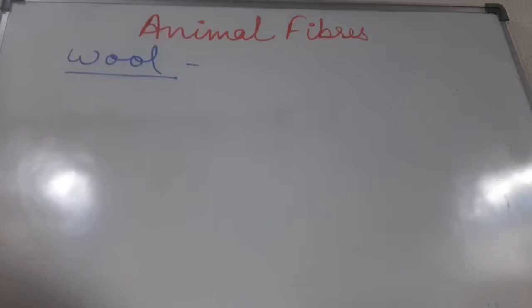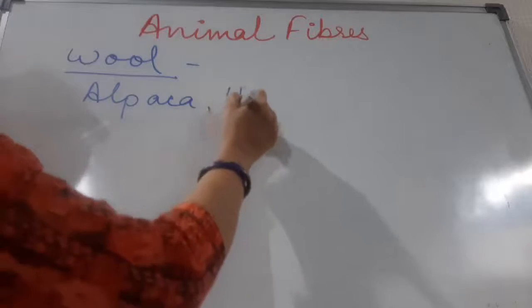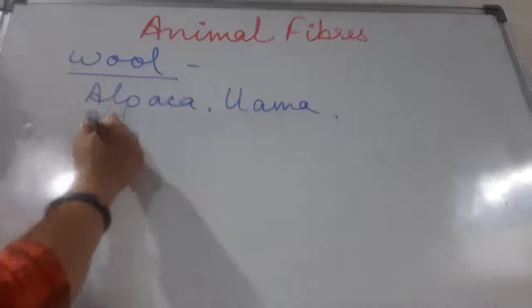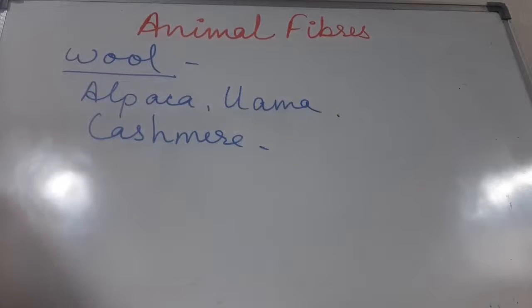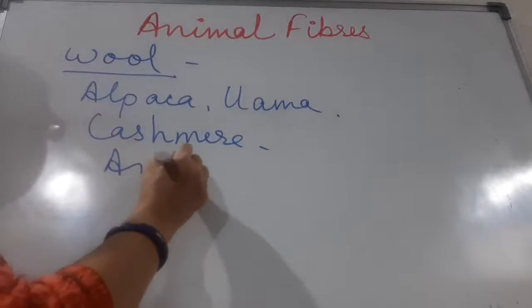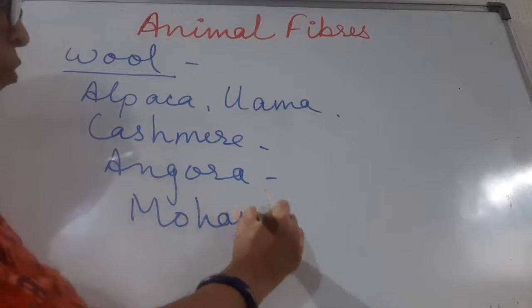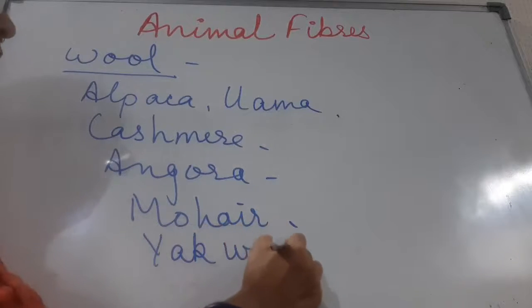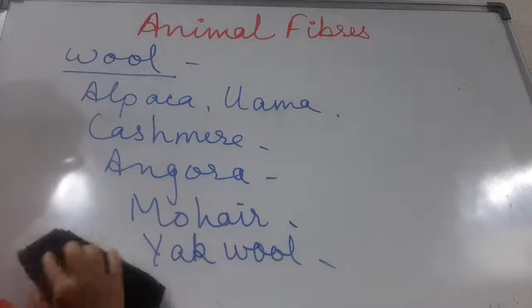Okay, children, there are different types of wool also, like alpaca, llama. They belong to the camel family and they give us wool. Cashmere is the other type of wool which we get from different types of goats. Angora we get from Angora rabbit. Mohair we get from Angora goat. And yak wool is also there, which is a type of wool. So except sheep, these are different animals which are also giving us wool.